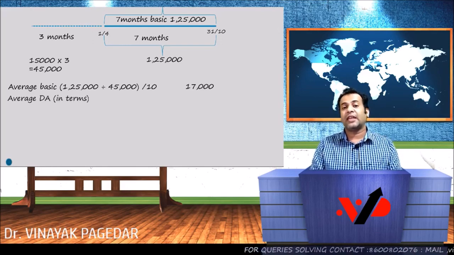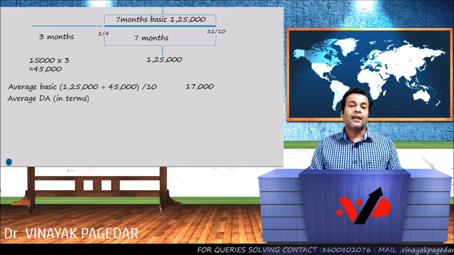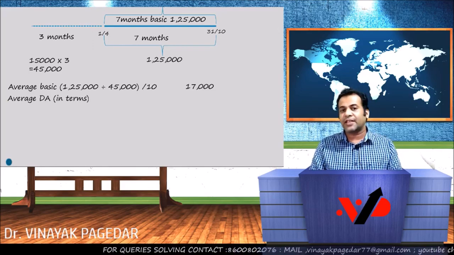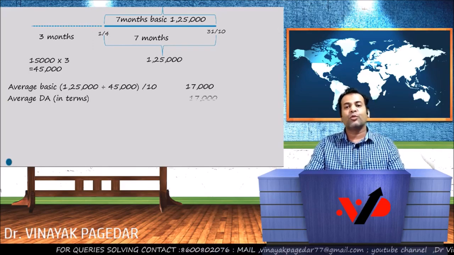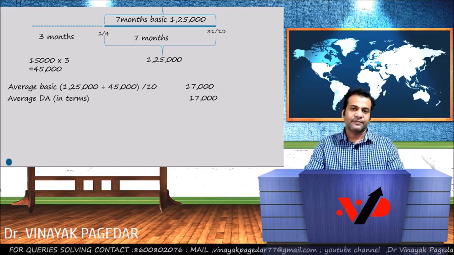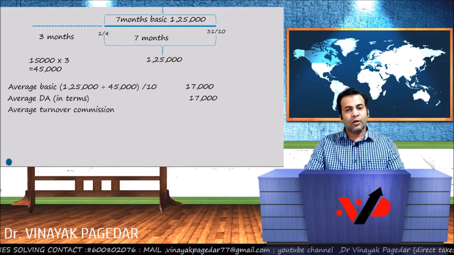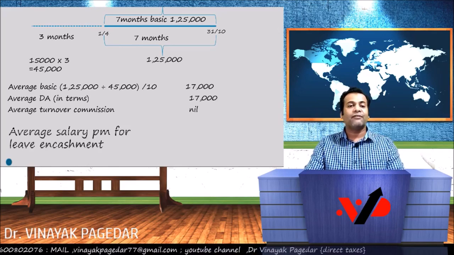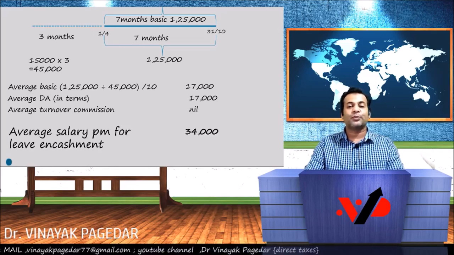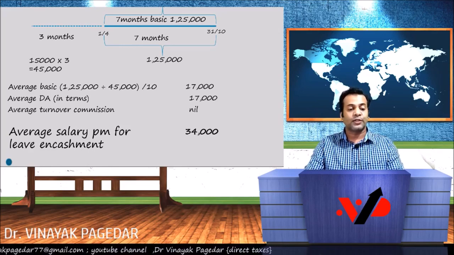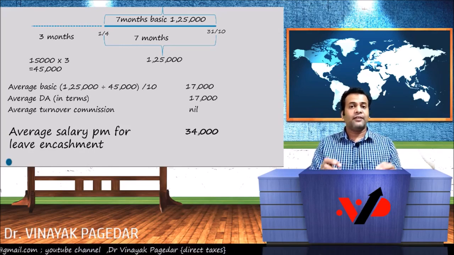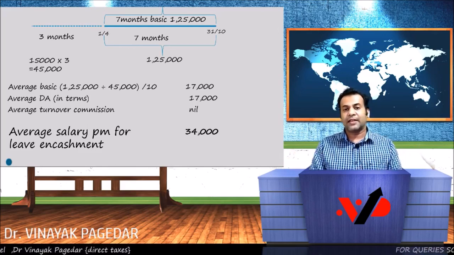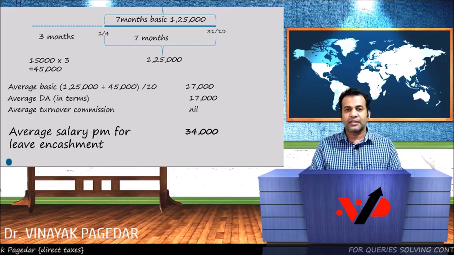You need the average DA in terms of salary. And the DA is 100% of the basic. So common sense tells me that if the basic is 17,000 per month, the average DA will also work out to 17,000 per month. Turnover commission is also to be included, but in this question, the turnover commission is nil, and therefore the average salary which you get for the purpose of leave encashment works out to 34,000. Clear? I believe this is very simple, and this is the quickest method to go about things in the exam. Okay, the timeline is for your illustration. This is the working. You can note this down.